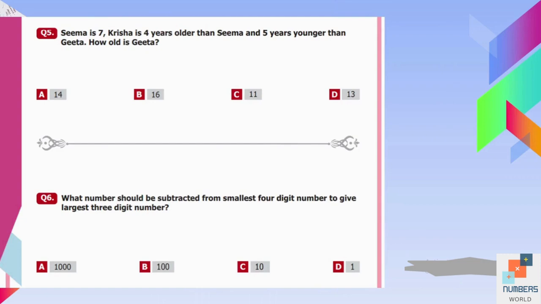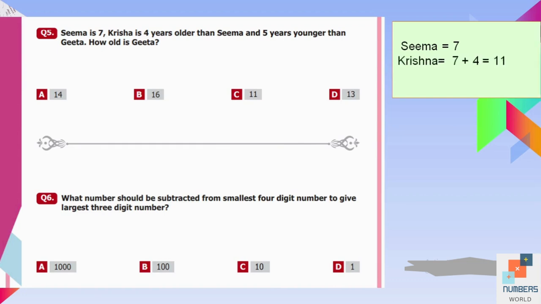Question number 5 is Seema is 7. Krishna is 4 years older than Seema and 5 years younger than Geeta. How old is Geeta? So Seema is 7 and we can find the age of Krishna by adding 4 years into the age of Seema, which is 7. So 7 plus 4 is 11. That is the age of Krishna. But they have asked about the age of Geeta and they told you that Krishna is 5 years younger than Geeta. So we can add 5 into the age of Krishna, which was 11, to get the age of Geeta. That is 11 plus 5 is equal to 16. So B is our answer over here.